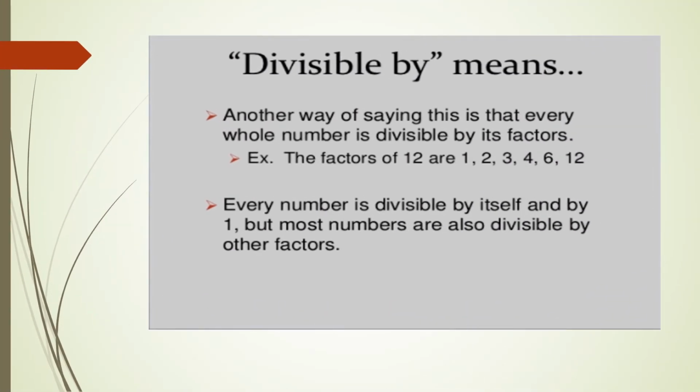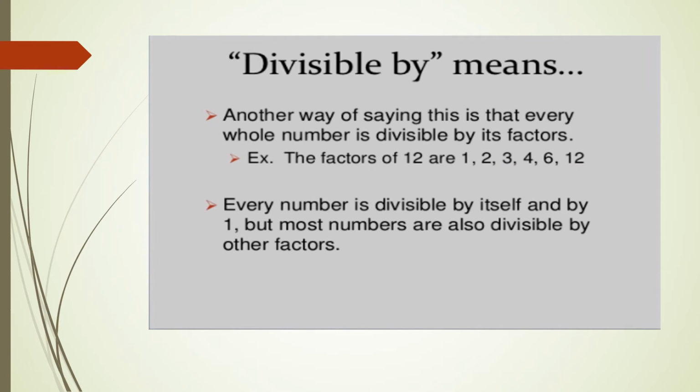Another way of saying divisible by, we can say that 12 is divisible by 1, 2, 3, 4, 6 and 12, because these are the factors of 12. The factors of 12 are 1, 2, 3, 4, 6 and 12. It means 12 can be completely divided by these numbers. Also, in another sense we can say 12 is a multiple of 1, 2, 3, 4, 6 and 12. That's why we can completely divide 12 by these numbers.